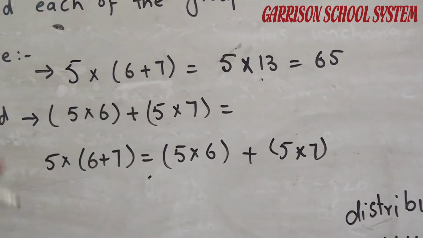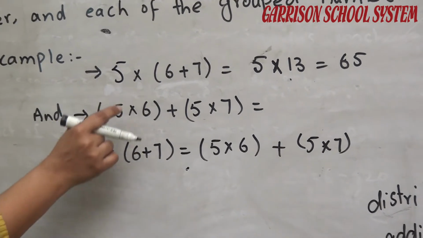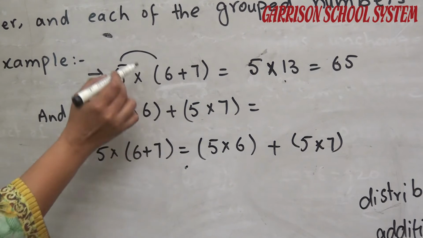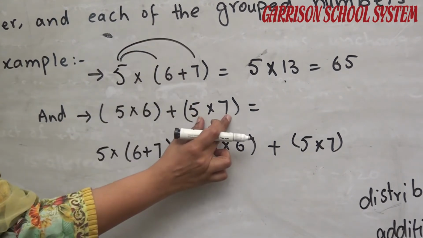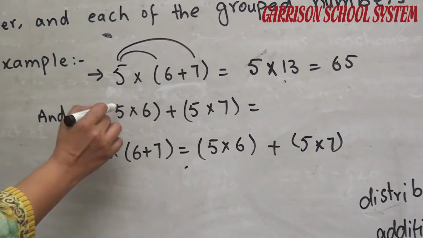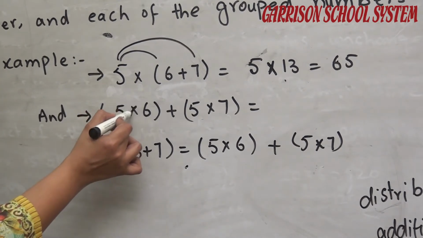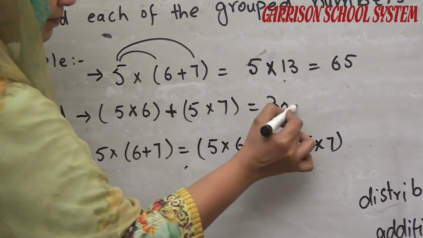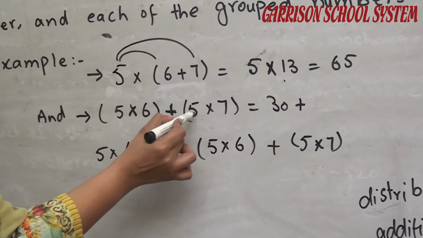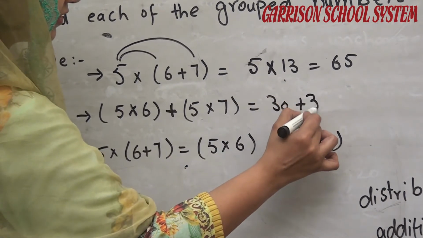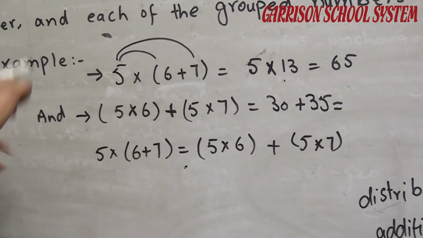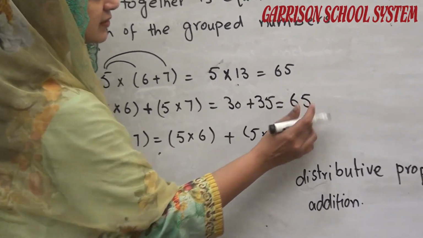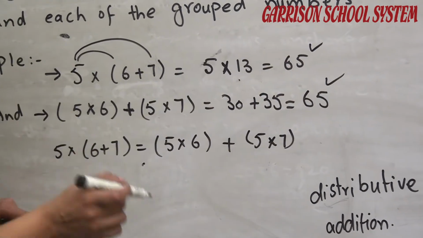In the other way, we can write here 5 multiplied by 6 and here 5 multiplied by 7. The answer will remain the same. For example, 5 multiplied by 6 is 30. Here is the plus, addition. So 5 multiplied by 7 is again 35, and then we add them. When we add them, the answer remains the same. This is 65 and this is also 65.